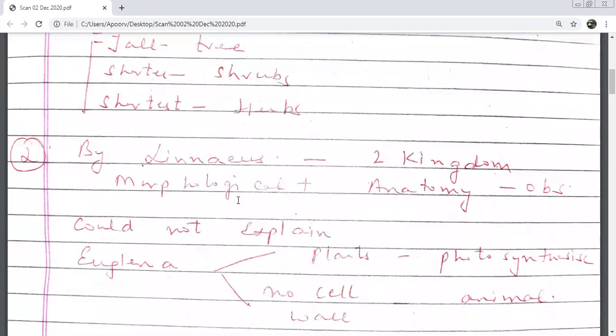Linnaeus also agreed, though his study was more scientific, but both of them finally got stuck on two things. What were the two things, children? Euglena and fungi. What was the problem with Euglena? It photosynthesizes, but it does not have a cell wall, so it couldn't be considered a plant. So there was a lot of confusion. And there was one more group of organisms which put them in trouble. What was it? Fungi.